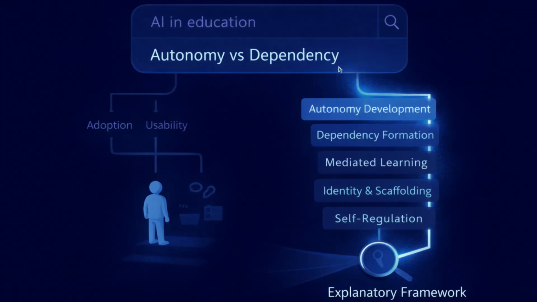The search process can also be modeled explicitly. If the tension centers autonomy versus dependency, search using the language of the unresolved dynamic rather than the language of topic. Searches such as autonomy development theory, dependency formation theory, mediated learning and autonomy, identity formation and scaffolding, or self-regulation development framework move toward explanatory lenses rather than surface-level topical matches.